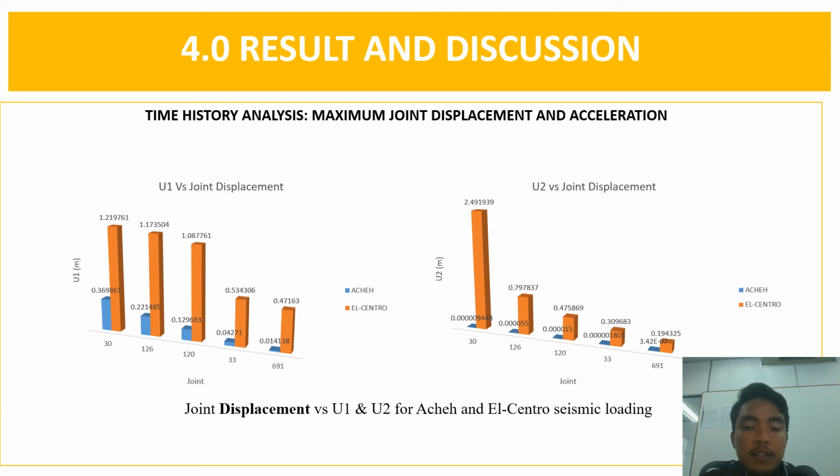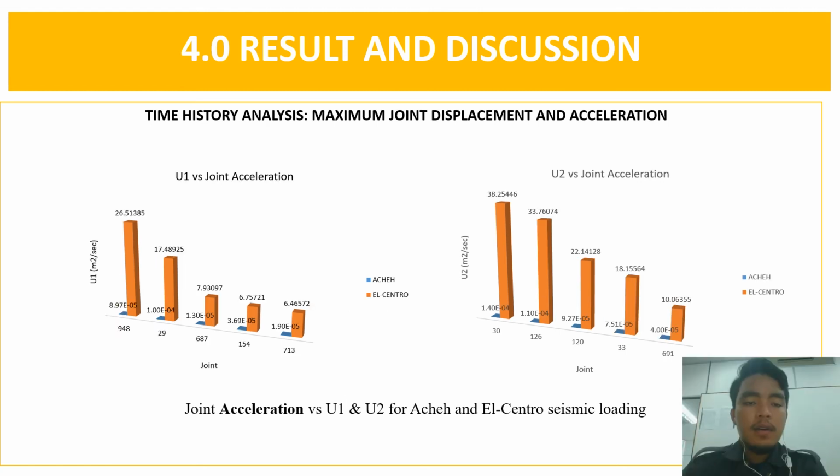Here we can see that El Centro has the highest displacement compared to Aceh. The joint acceleration also gives the same result as the joint displacement. From the bar chart, we can declare that both joint displacement and joint acceleration are the highest for the El Centro earthquake loading compared to Aceh.